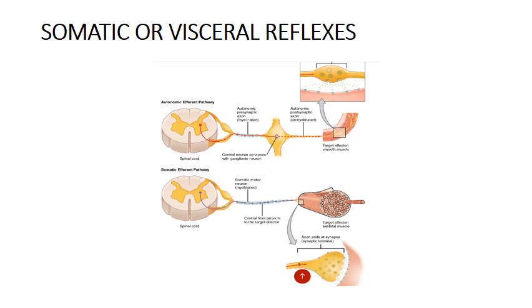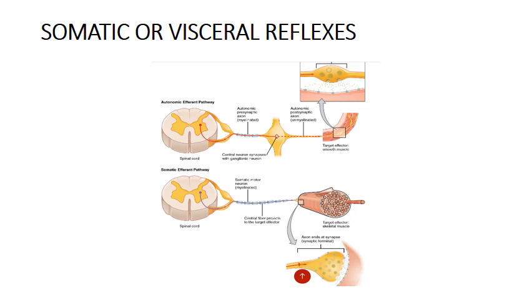In case of somatic reflex, the motor component of the reflex arc is formed by a somatic nerve. In case of autonomic reflex, this component is formed by autonomic nerves. In case of somatic reflex, the effector organ is a skeletal muscle, and in case of autonomic reflex, the effector organ is smooth muscle.